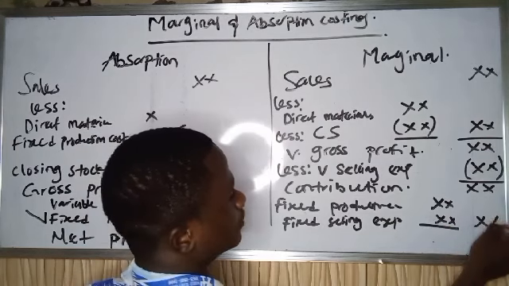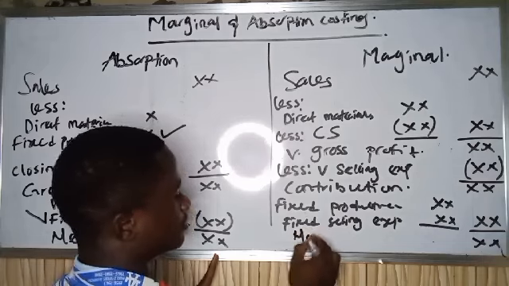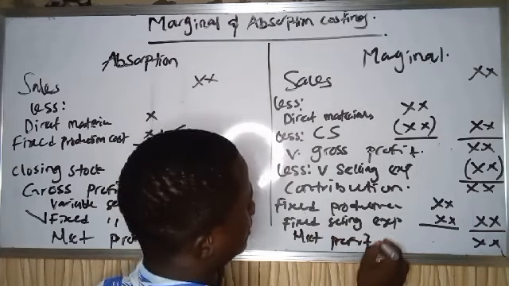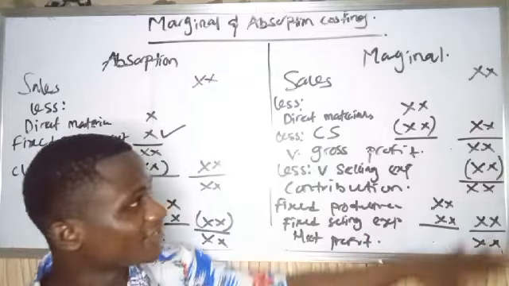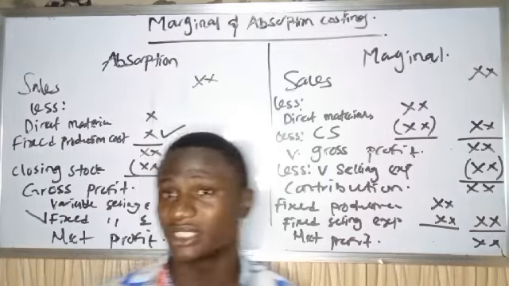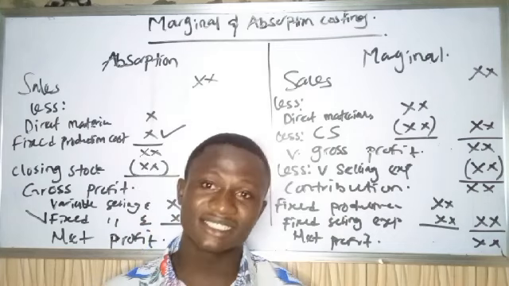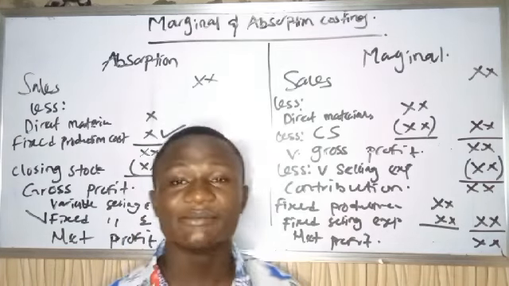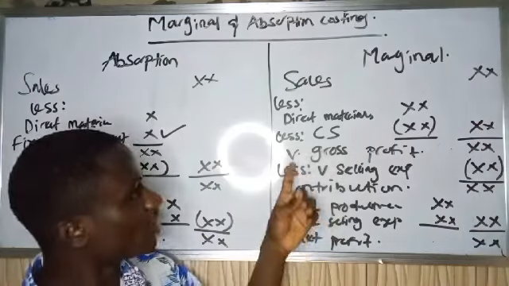So if I subtract these two from my contribution, then I'm going to get my net profit or net income. So like I said earlier, this is the format we follow for marginal costing, and this is the format we follow for absorption costing. And in most cases, you will not always get the same net profit, and the reason being the valuation of our closing stock.